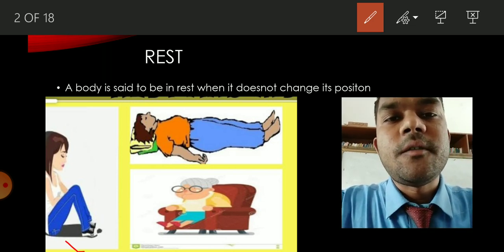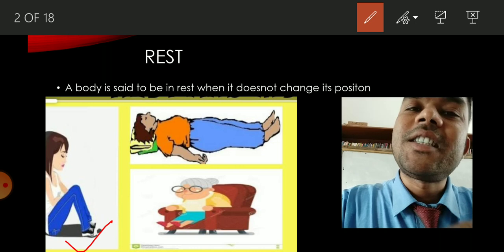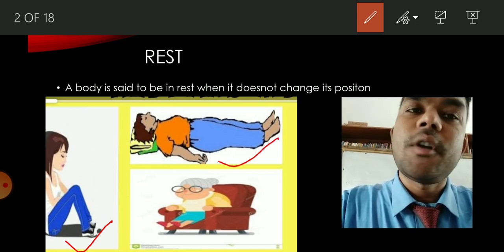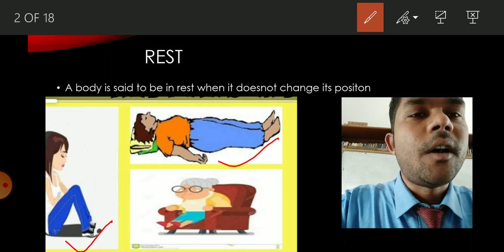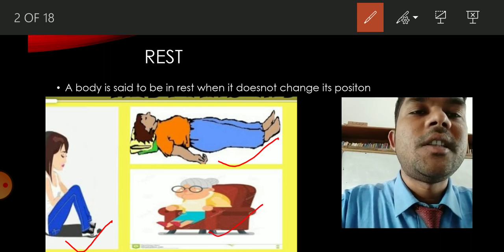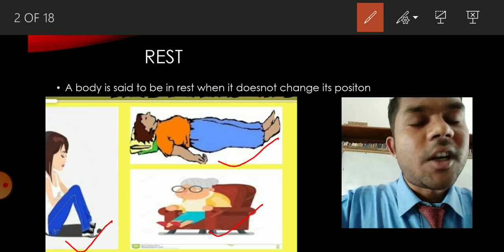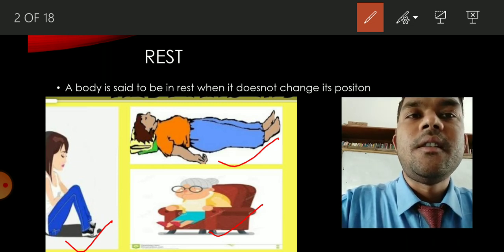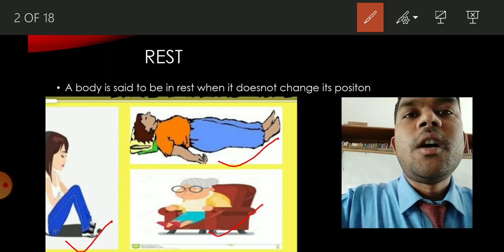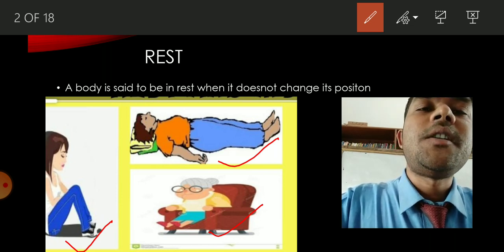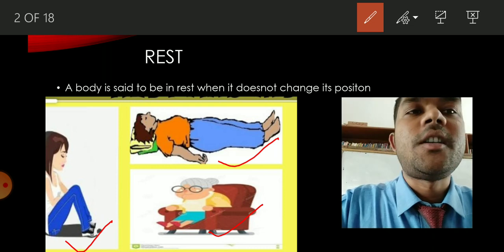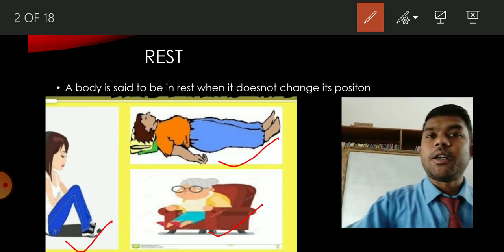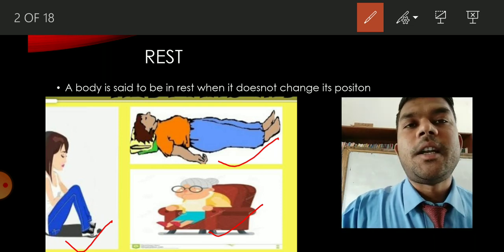The girl is sitting for a while in the same position. The man is sleeping in the same position for a certain time. The grandmother is sitting on the sofa for a certain duration. They are not changing their position. So a body is said to be at rest when it does not change its position. I think you got what I was saying about rest and motion.